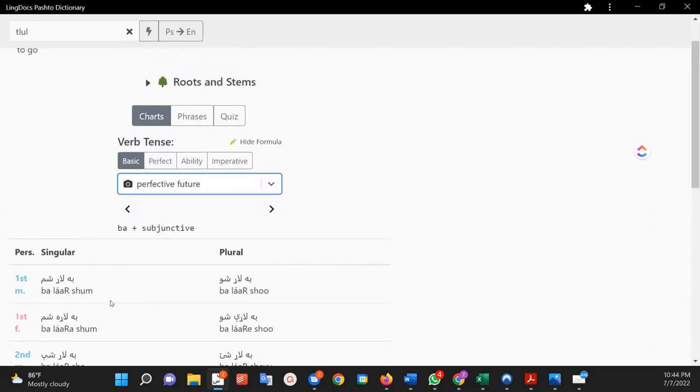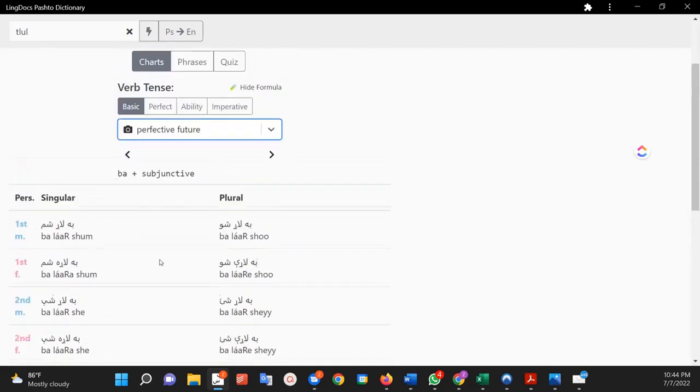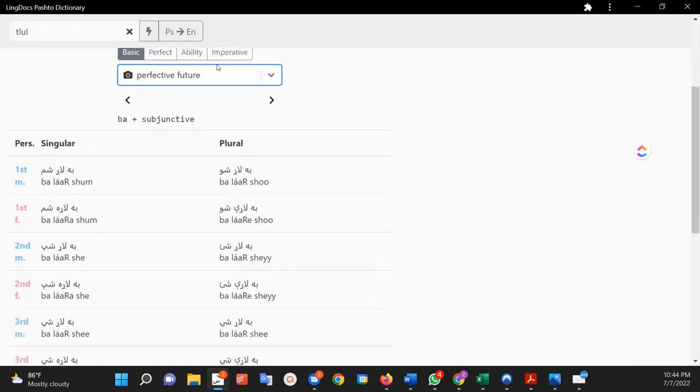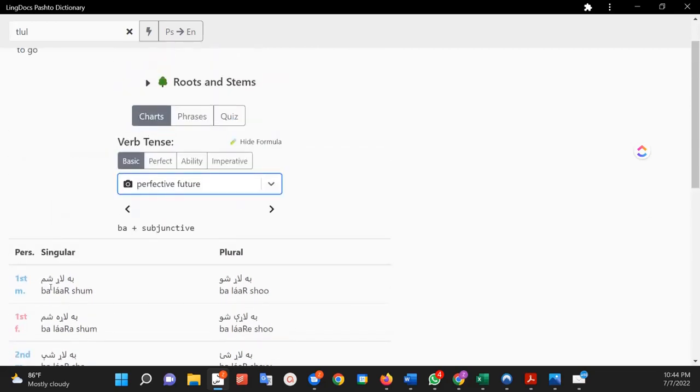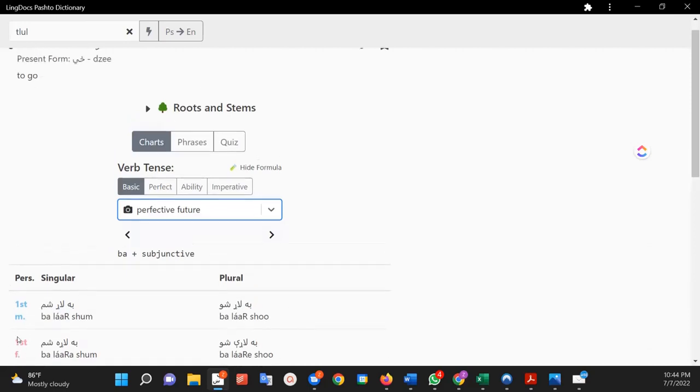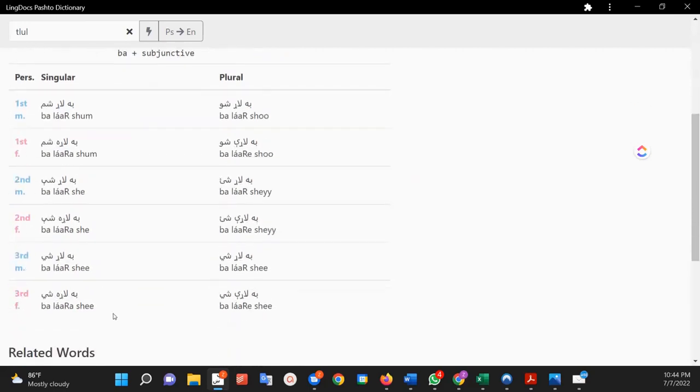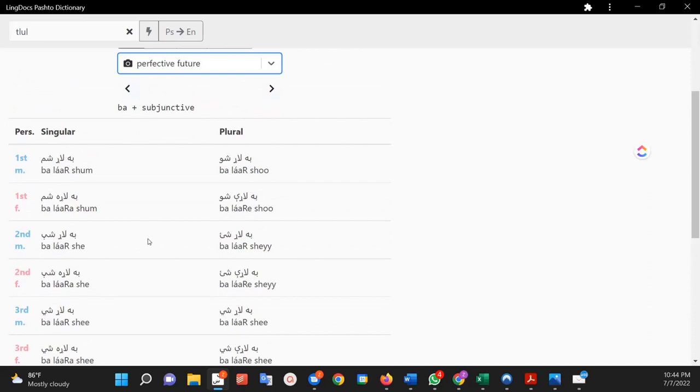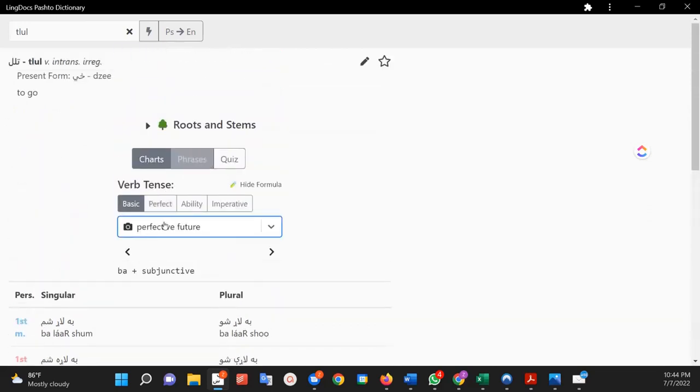So that's the chart. That's how you can see the form that you should use. Okay, and you have singular, plural, first... Okay, this is a confusing one because it has first person masculine, first person feminine, second person masculine, second person feminine, because Lada is, anyways, a unique one. One other thing I want to show you though is phrases.